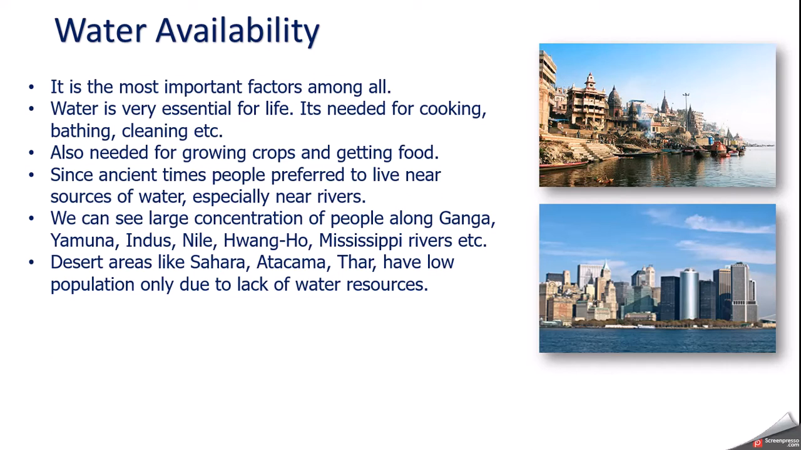Take the example of Sahara Desert, Atacama Desert, Thar Desert of India. All these deserts have very low size of population only because of lack of water resources. In the picture you can see on the right hand side that along the river these cities have come up. Near the ocean also big cities have come up only because water is available there. So water is the strongest factor which influences the distribution of population.